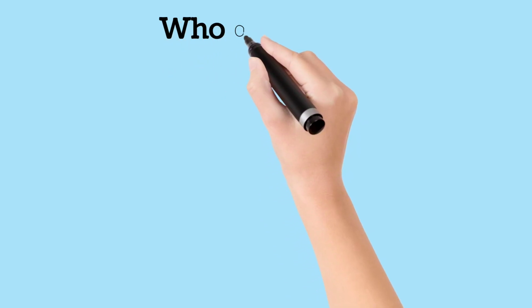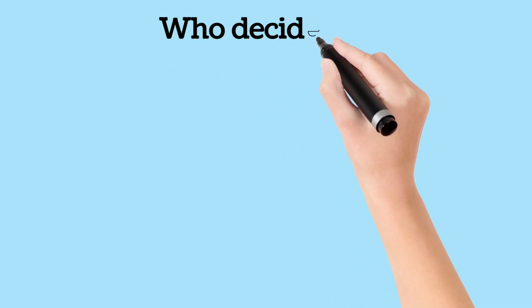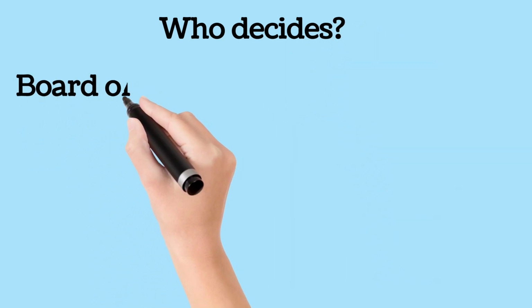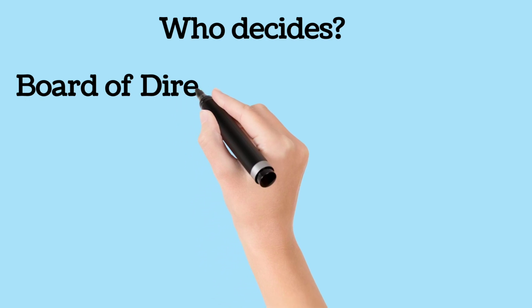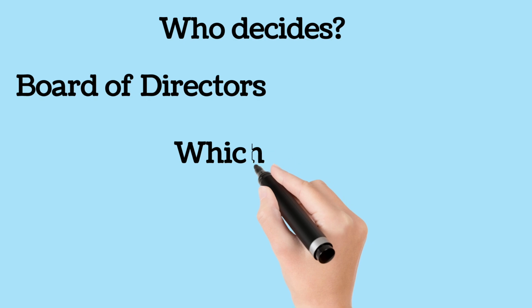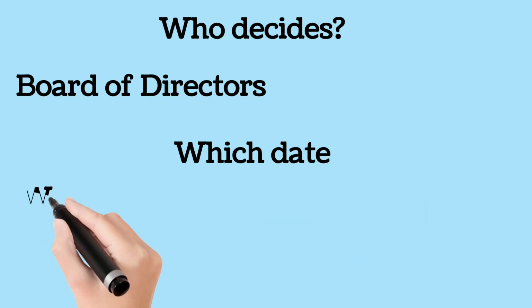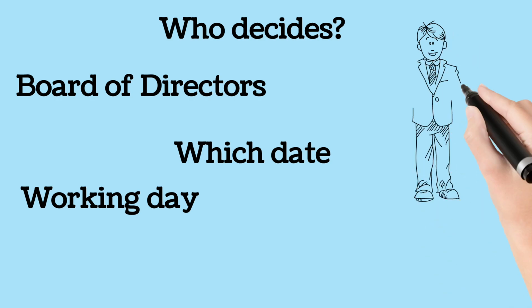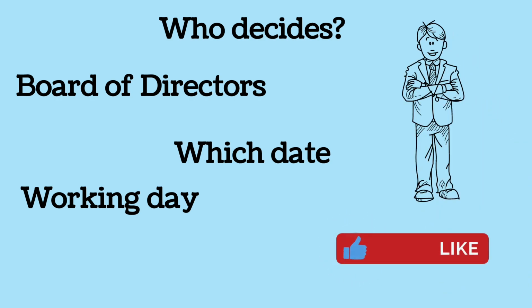Oh wow, this seems to be quite an important date to remember. But then who makes this important call of deciding the record date? The answer is the board of directors of the company. They are authorized to decide this date, and this date has to be a working day on which the list of shareholders has to be ascertained for the corporate action. The board cannot consider keeping the record date on a non working day or a public holiday or something.